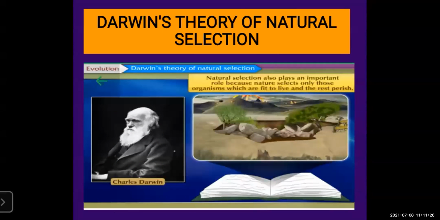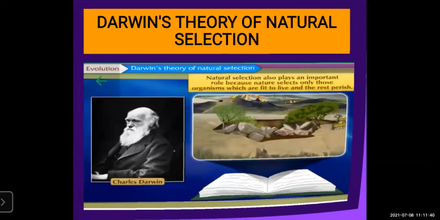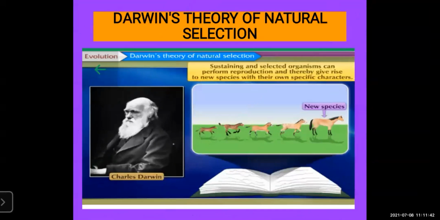Natural selection also plays an important role because nature selects only those organisms which are fit to live, and the rest perish. So if we are fit to live with the environment, we live with the environment, otherwise the rest perish or go extinct. Sustaining and selected organisms can perform reproduction and thereby give rise to new species. So those who are fit to live with the environment, they only reproduce their new species with their own specific characters.